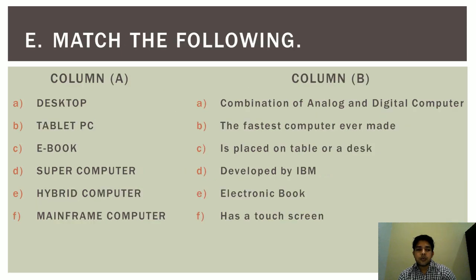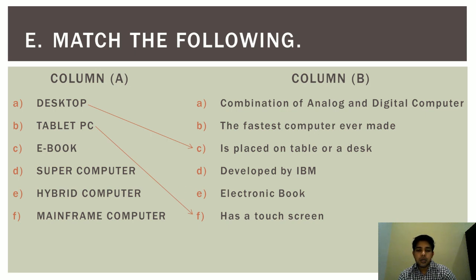Next is match the following. In column A, there are names of some devices, and in column B, the properties of these devices or information related to these devices. First is desktop computer. The correct answer is placed on a table or a desk. Second is tablet PC. Tablet PC has a touch screen.